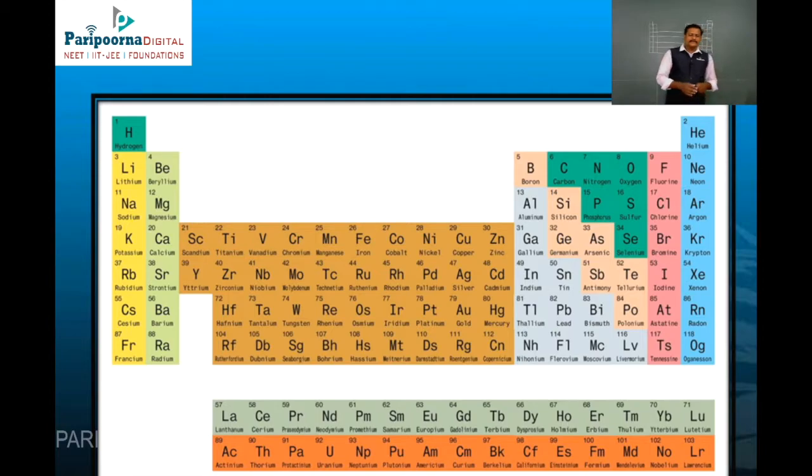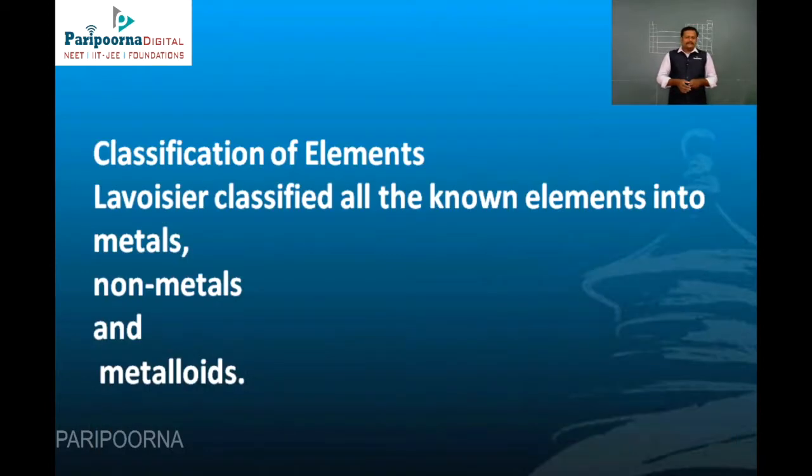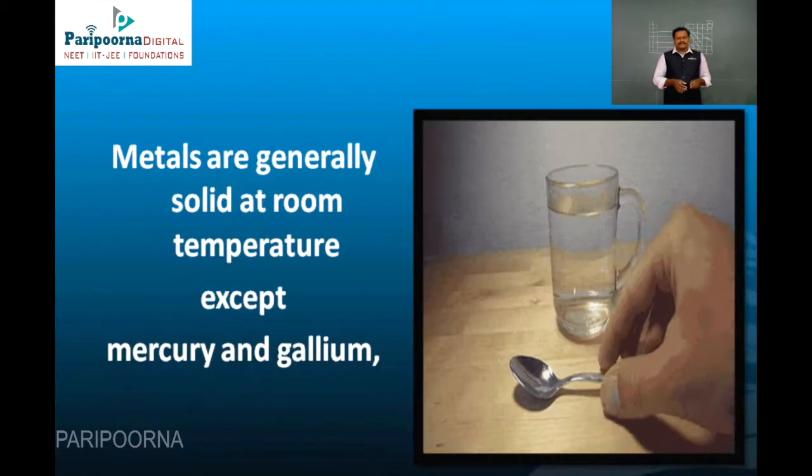Now look at the PPT. Here there is a periodic table. The S block, the first 2 groups, are metals. If you go to the P block, the green color shows non-metals, and the pink color, the halogen groups, are also non-metals. The diagonal relationship shows the metalloids, and the elements below are metals. So Lavoisier classified the known elements into metals, non-metals and metalloids.